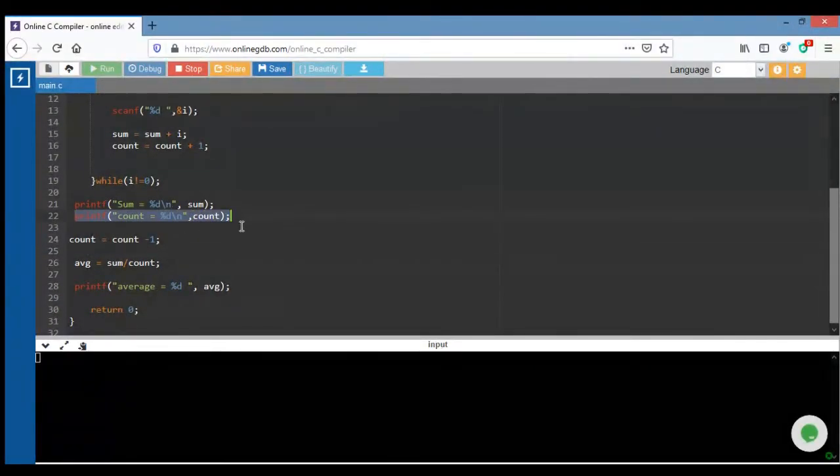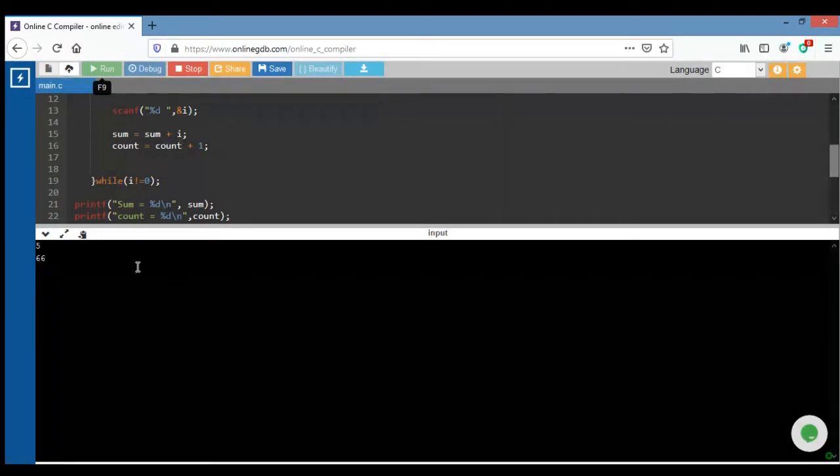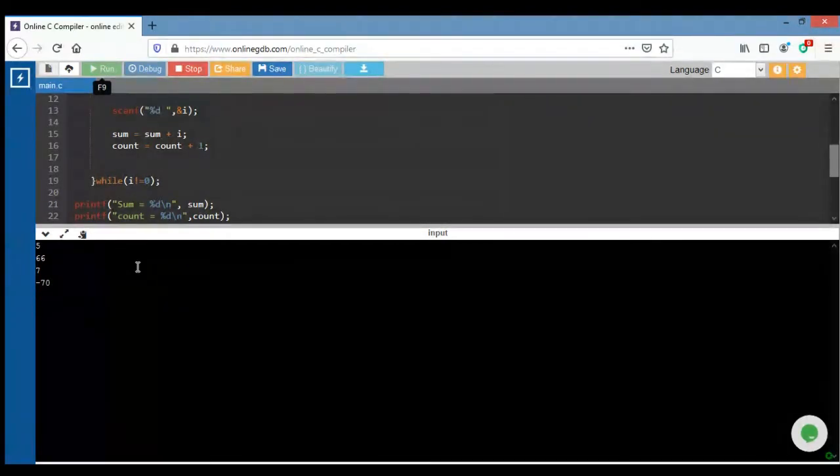This printf has no meaning, because we already came out of the do while loop. Right? 5 plus 6, 11. It becomes 71. Then after that 7, 78 minus 70, it becomes 8.